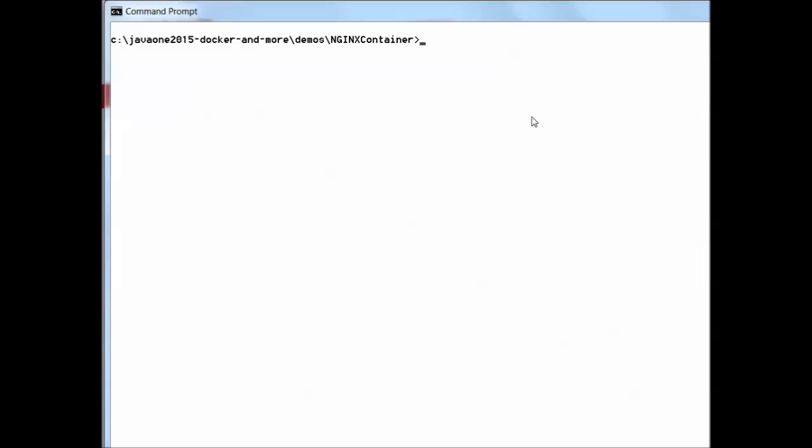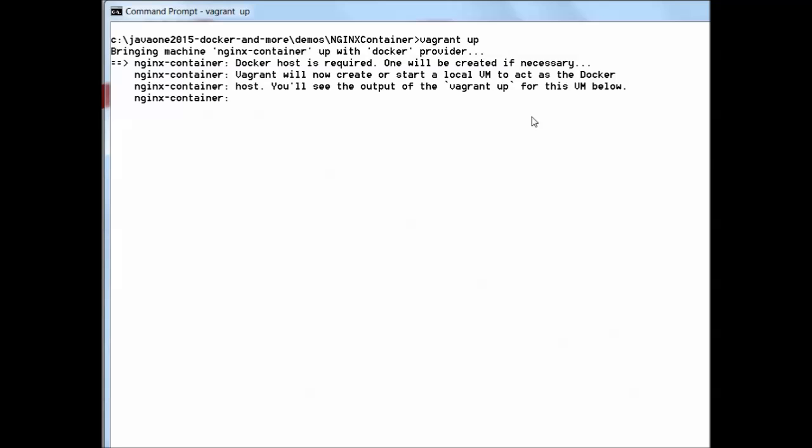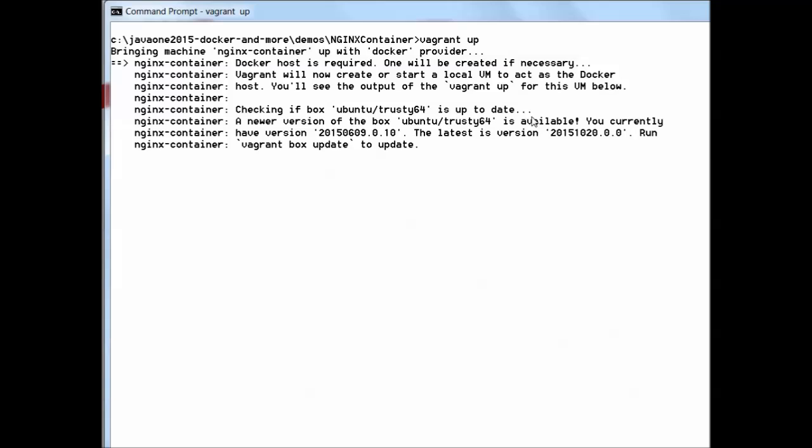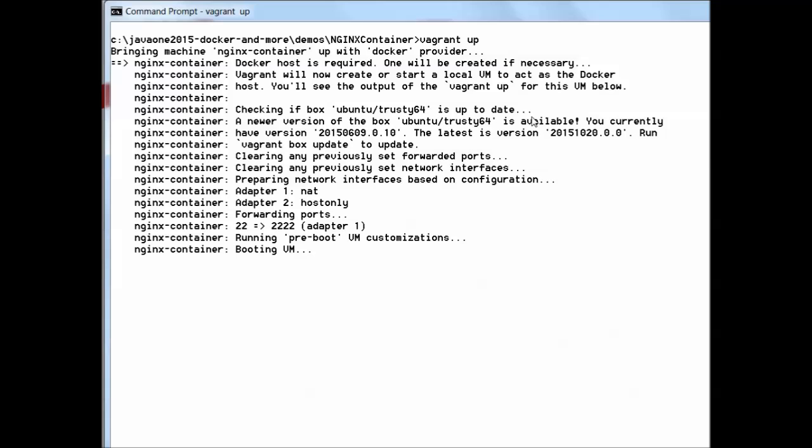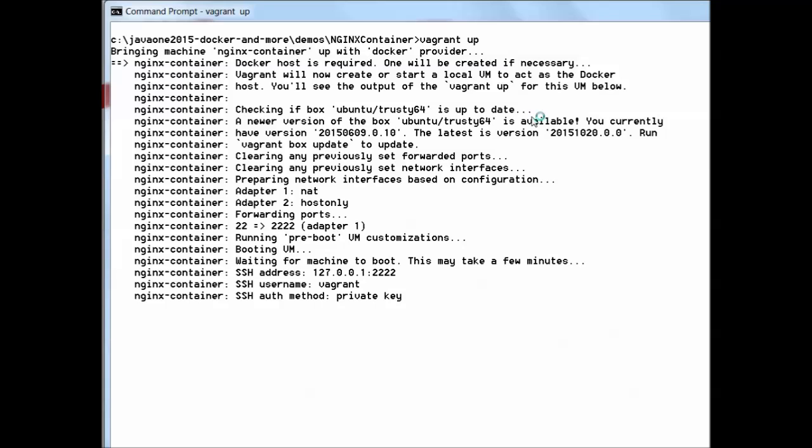Go to the command line, and on the command line I simply type vagrant up. This statement will interpret a simple configuration file, which I can show in a moment, and based on the configuration file it realizes that it has been asked to run an NGINX container, a Docker container, so it realizes it needs to run a Docker host machine.